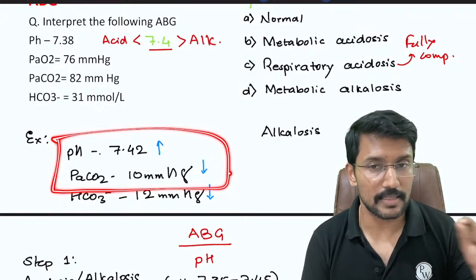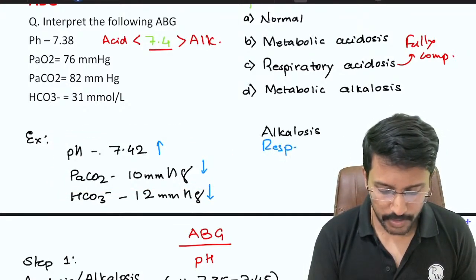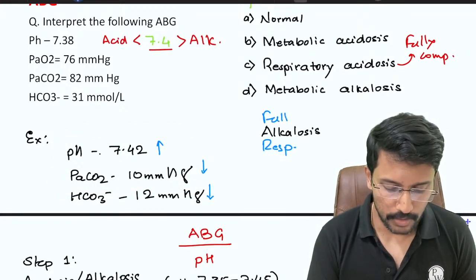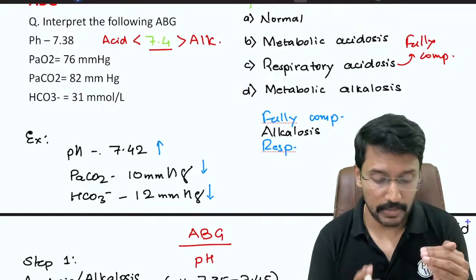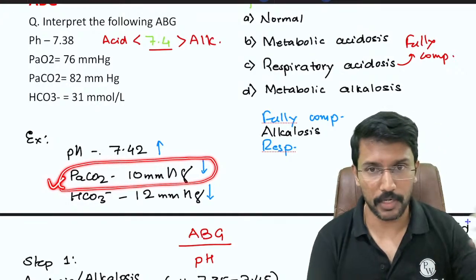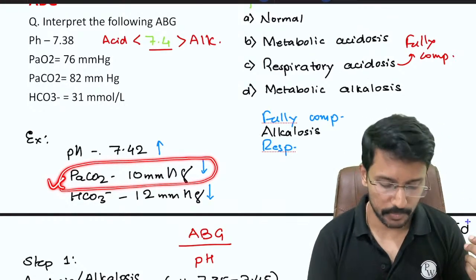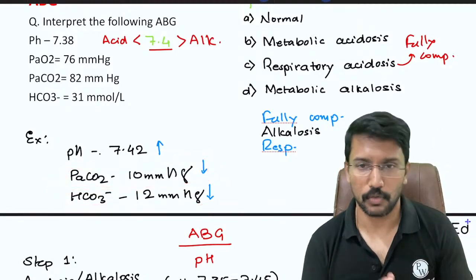So that makes it a case of respiratory. So here we have a respiratory alkalosis which is fully compensated. What is the compensatory mechanism here? The primary pathology is washing out of carbon dioxide. The compensatory mechanism is, because acid is decreasing, as a compensation we have decreased the base also.